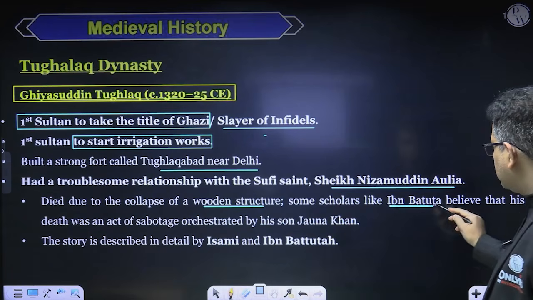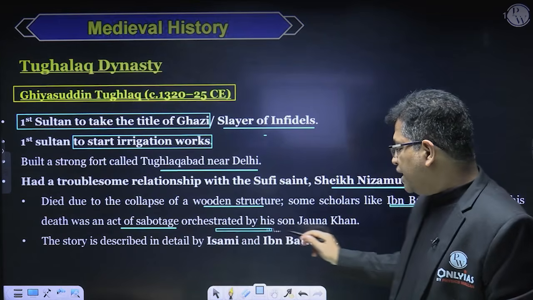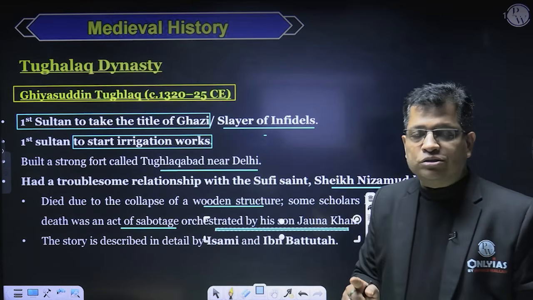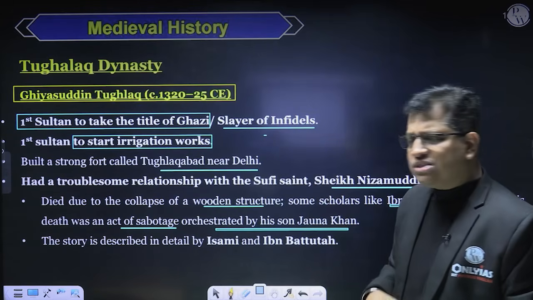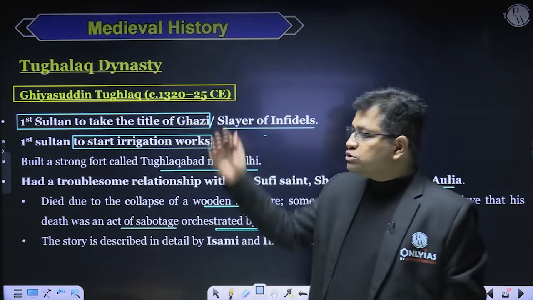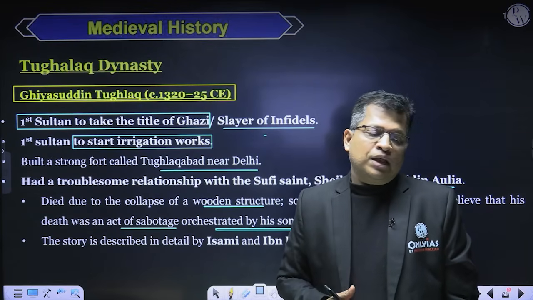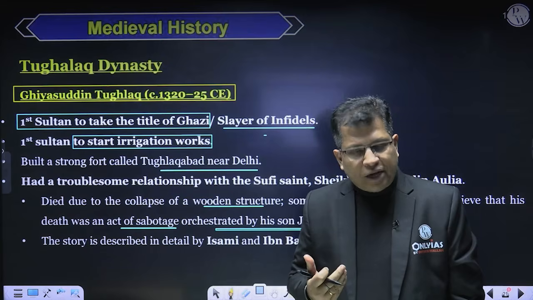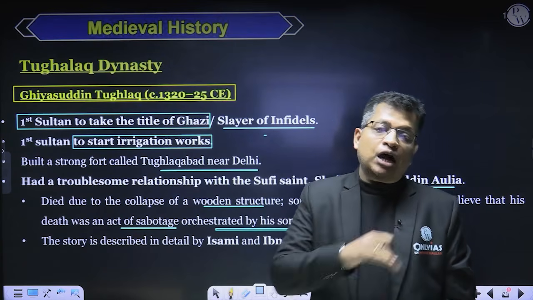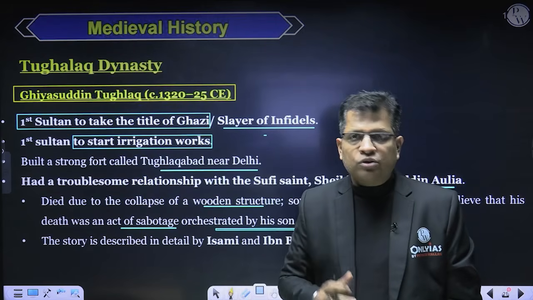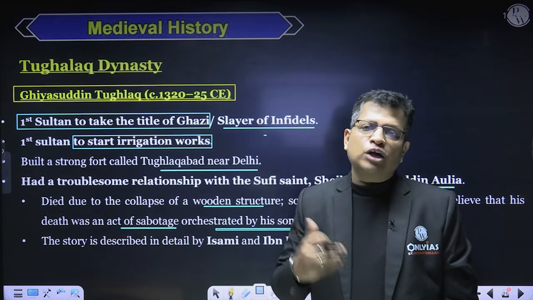Some scholars like Ibn Battuta believe that his death was an act of sabotage orchestrated by his son Jana Khan, and it was due to the curse of Nizamuddin Aulia Sahib as well. Actually, it is said that once Ghiyasuddin Tughlaq was out on an expedition in Bengal. When he was coming back from the successful Bengal expedition, he was received by his son in the outskirts of Delhi, whose name is Jana Khan, later known as Muhammad bin Tughlaq, right? And before coming to Delhi, his relation was not good with Nizamuddin Aulia Sahib.